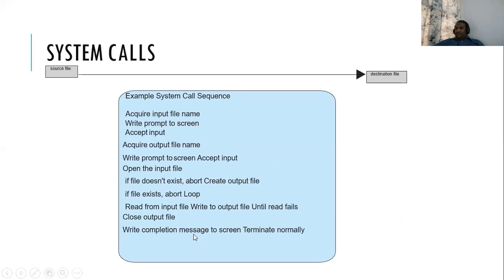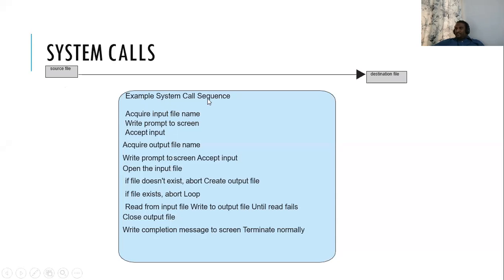Then next we have to see an example of how a system call is done. Suppose I have written a program. Let us assume that I have written a simple C program which will open a file and read the information. You might have done this program in your first year practicals if you remember. How many system calls we require for that, we'll see today.